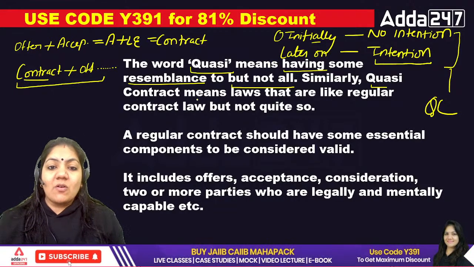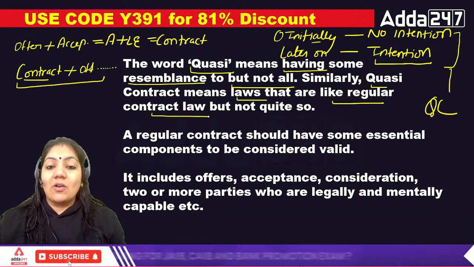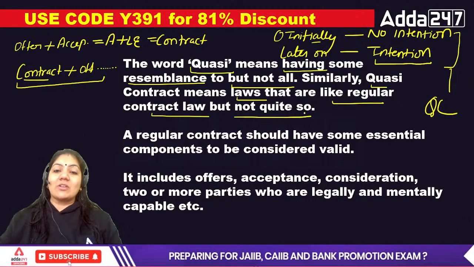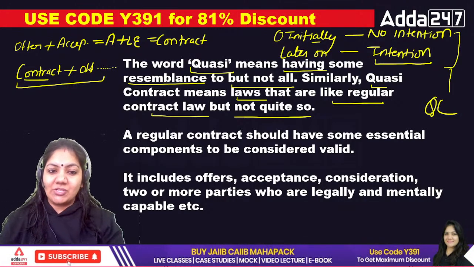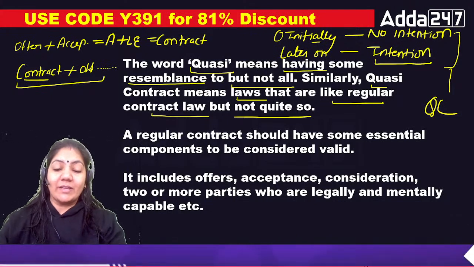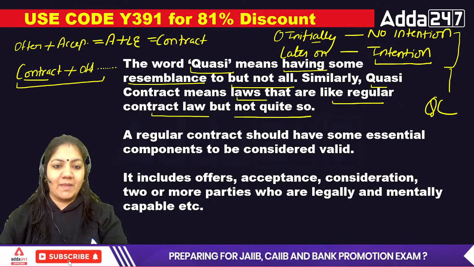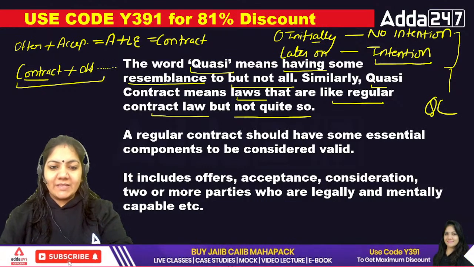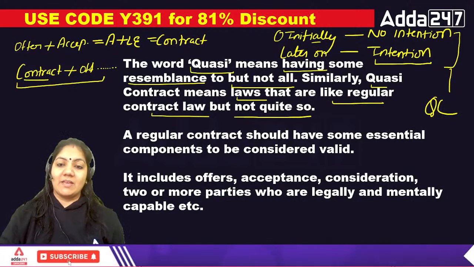Similarly, quasi-contract means laws that are like regular contract law, but not quite so. So I think now this definition is clear to all of you, what exactly quasi-contract means, isn't it?